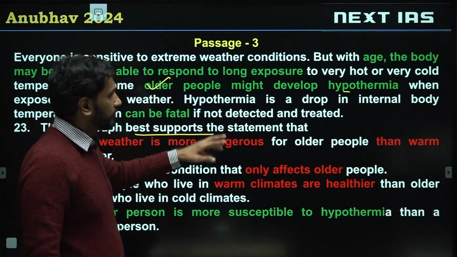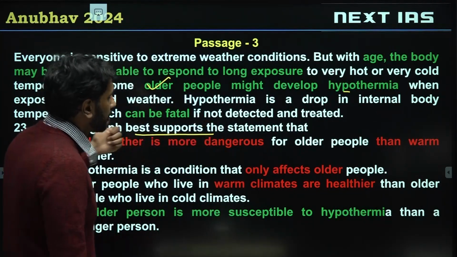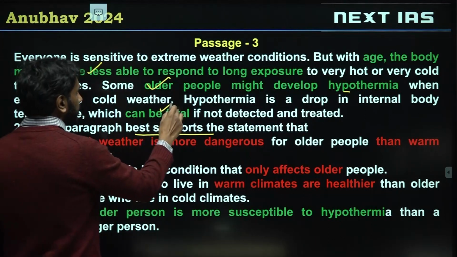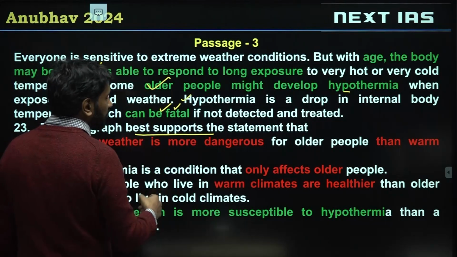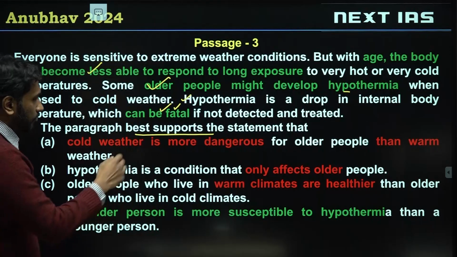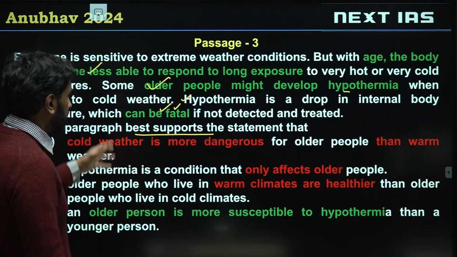So older people might develop hypothermia, they are more prone to it. This passage everyone would have understood. It's easy. Hypothermia is a drop in internal body temperature which can be fatal. So hypothermia is defined, the outcome of hypothermia is defined. Now we'll see which option is best supported.